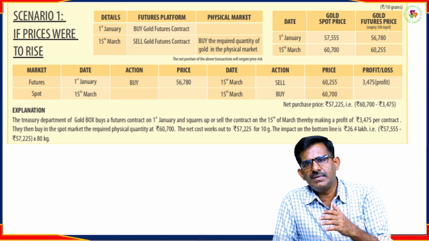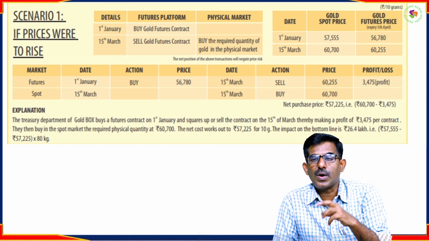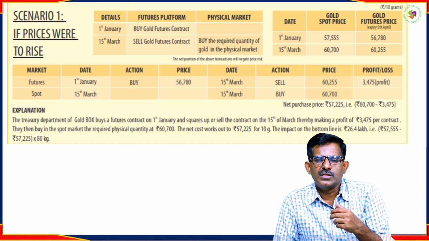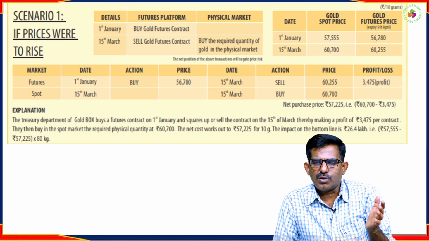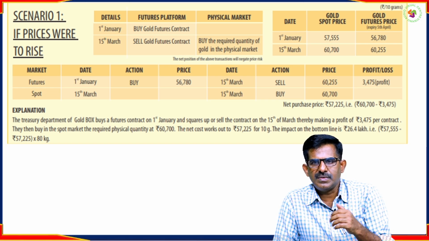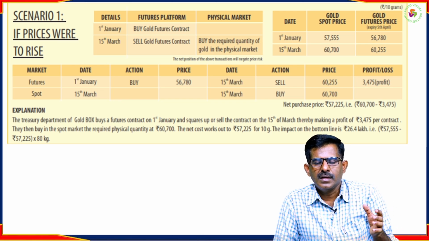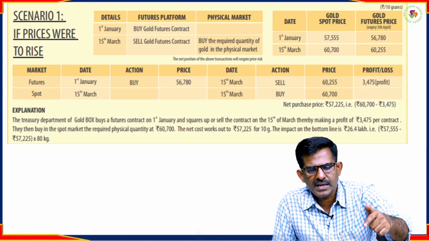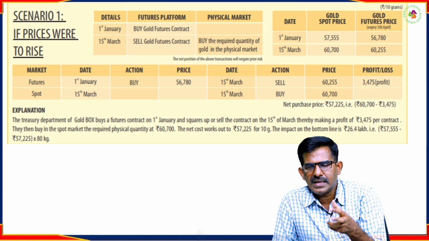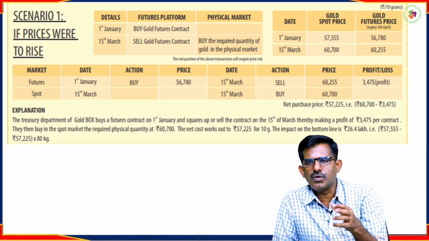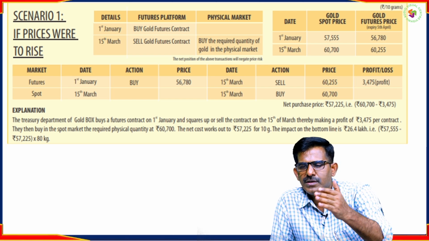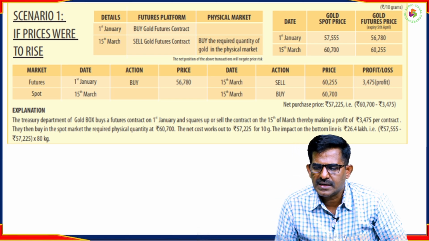And on 15th he will take an opposite position, which we call in financial jargon squaring off. As he takes a short position, he exits from the contract. So buying and selling will be done on 1st January and 15th March. With the money he receives on 15th March, he is going to buy the physical gold from the market, make the jewelry, and supply it to the buyer. Now, what is the hypothetical price?